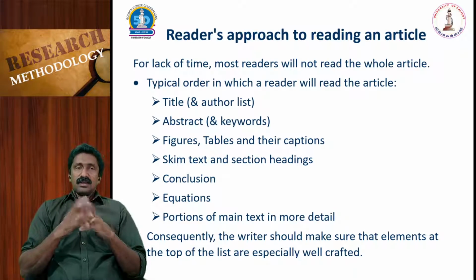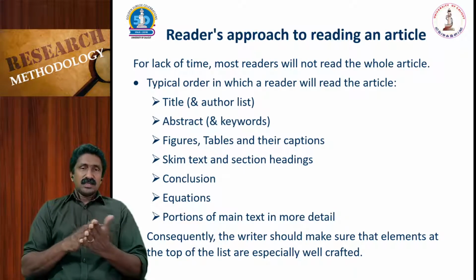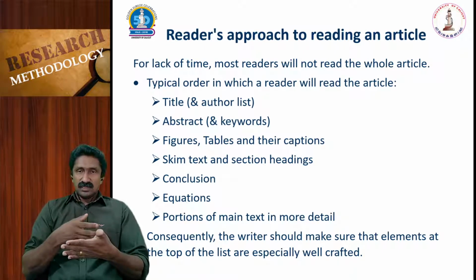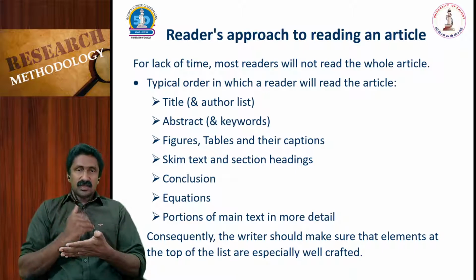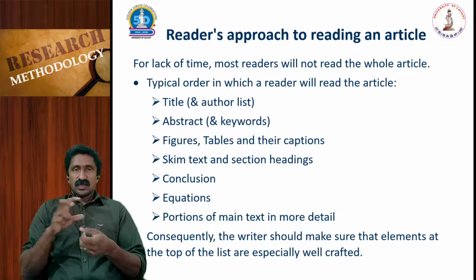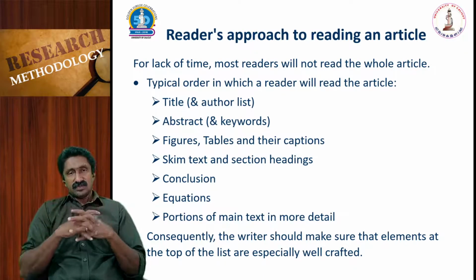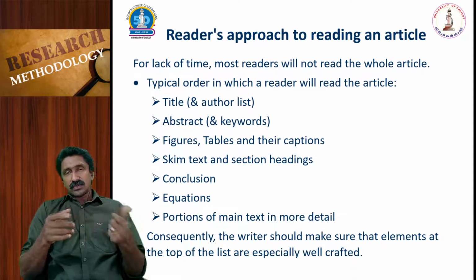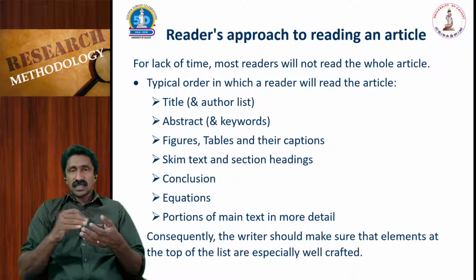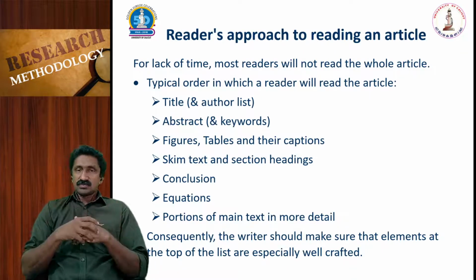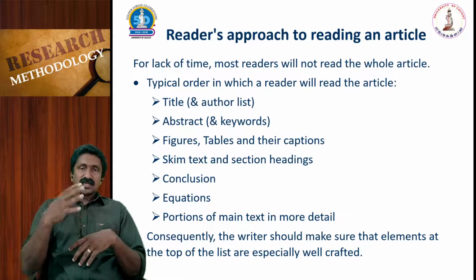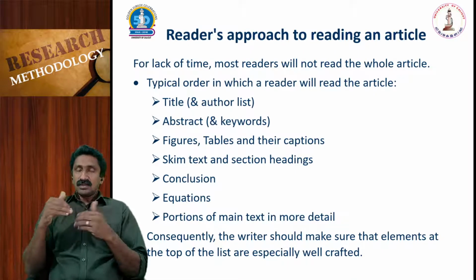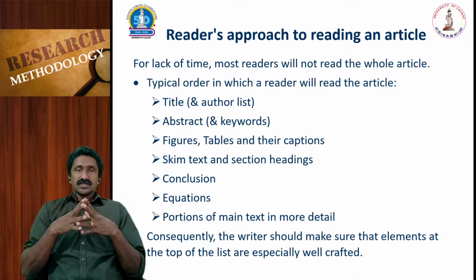For example, if I am getting a new article, I will look into the title and authors list. So what is the title, and that will be noticed first. Then maybe I will look into the abstract and keywords. So what is the relevant area and findings? The abstract will be addressed next. Then instead of reading the reviews and introduction, I may be looking into the figures and tables and captions, etc. So what is the nature of the data that is presented? Then I will skim through the text and headings and subheadings, etc. So what are the different areas which are discussed in the paper? And finally, maybe I'll read the conclusion and different equations used, etc.